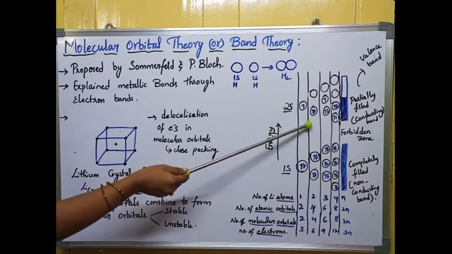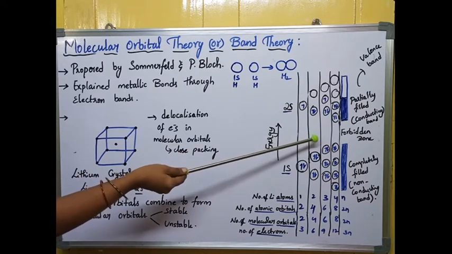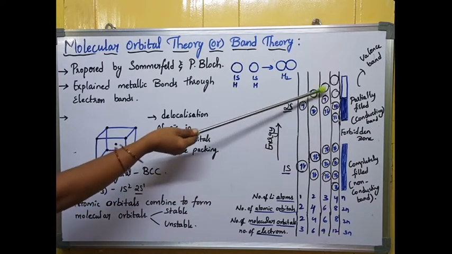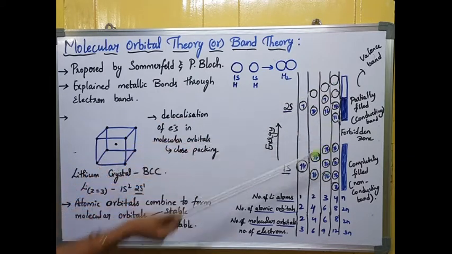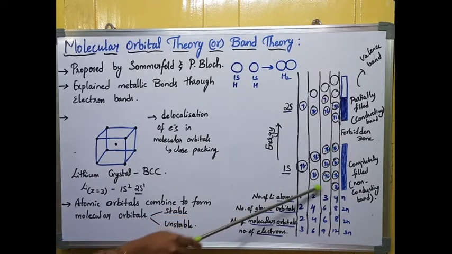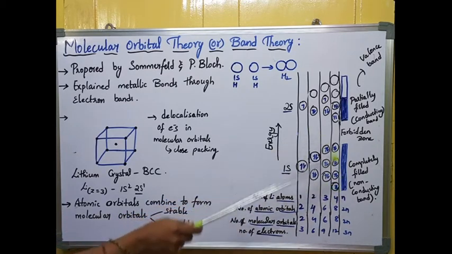So whenever the orbitals' energy is decreasing, they are ready to join. The energy difference between the orbitals will decrease, so they will join and form a band formation. That is called a band. Here you can see first, the 1s orbitals are combined to form one band. That 1s orbital band is completely filled.